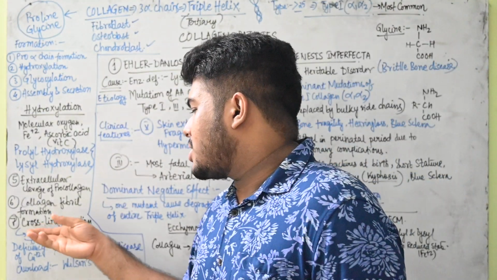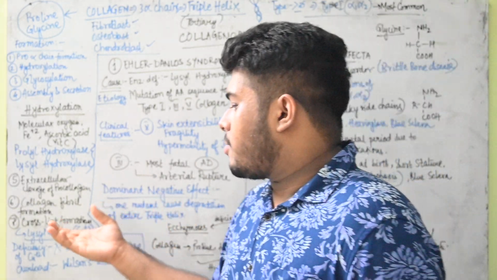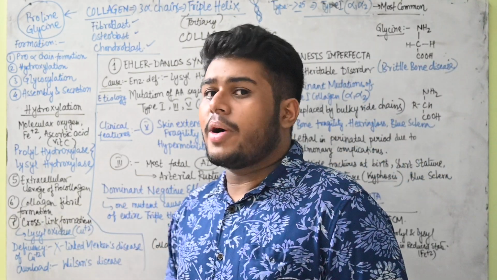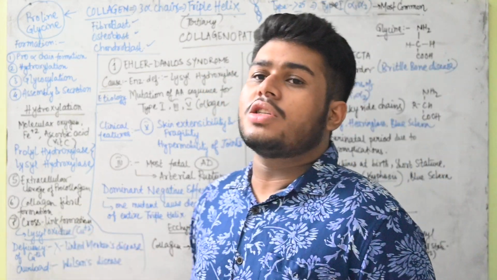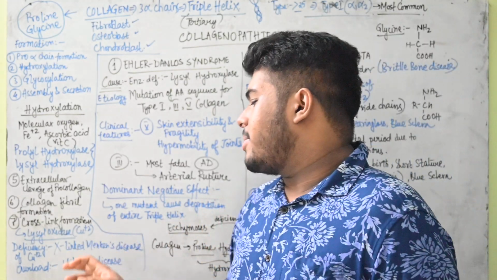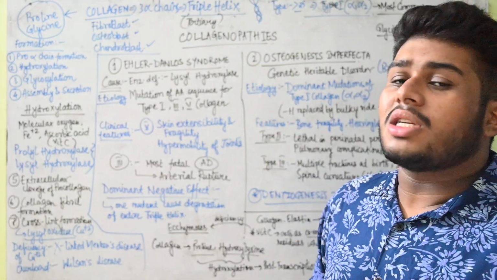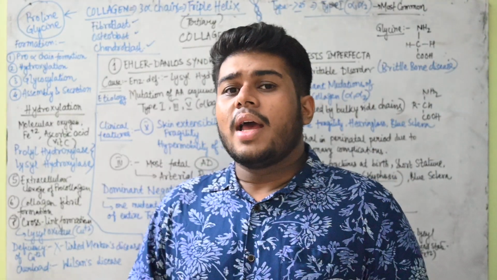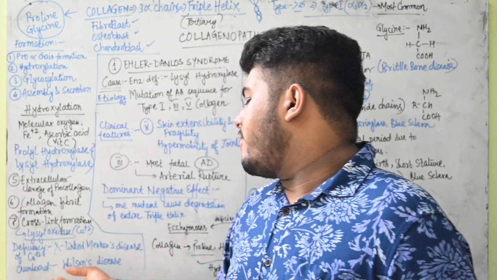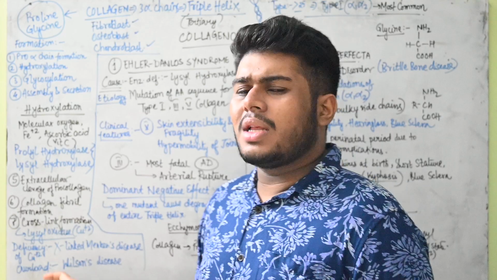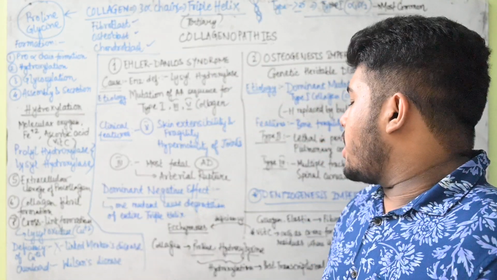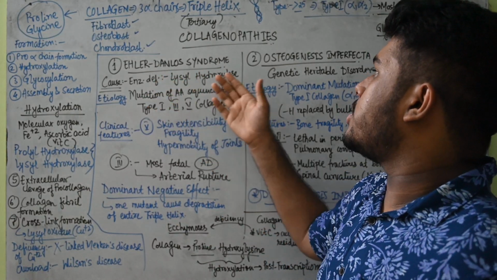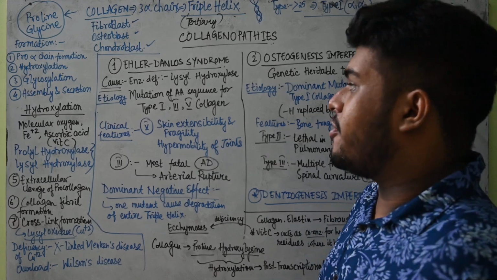Now coming on to cross-link formation, the last step. Here the cross-link formation requires lysyl oxidase. This enzyme requires the cofactor, that is copper ions. Now see, there can be a deficiency of copper ions, or there can be an excess or surplus of copper ions. So for deficiency, we'll get to see X-linked Menkes disease, that will be an X-linked disorder, and for overload we'll find Wilson's disease. Okay, these are just two facts that we'll come to know over here, and we are not going into details about this. Coming on to the two main collagenopathies, one is the Ehlers-Danlos syndrome and another one is the osteogenesis imperfecta.